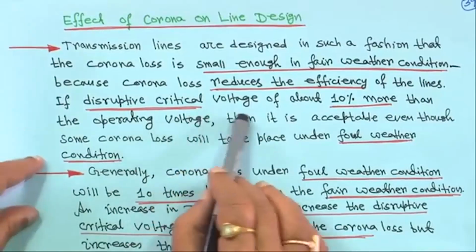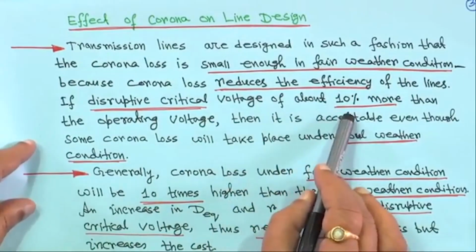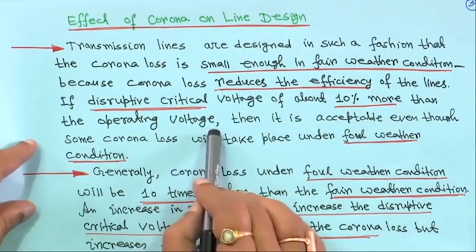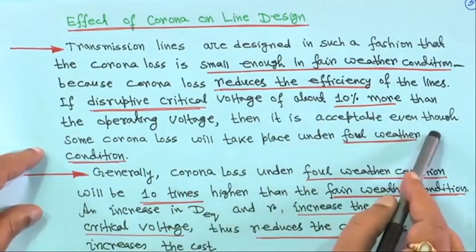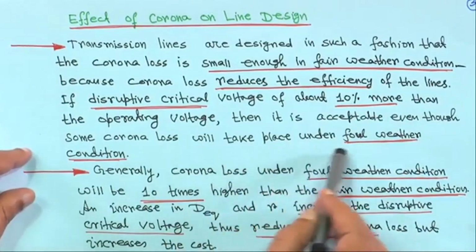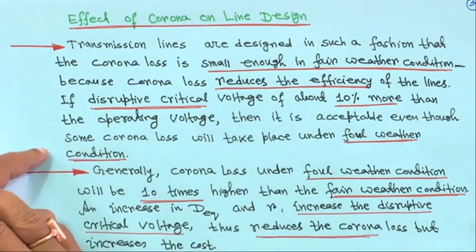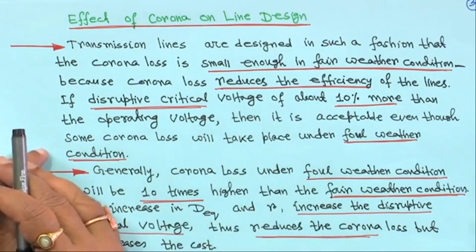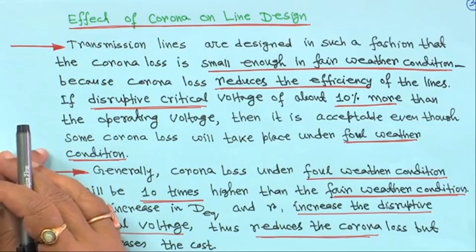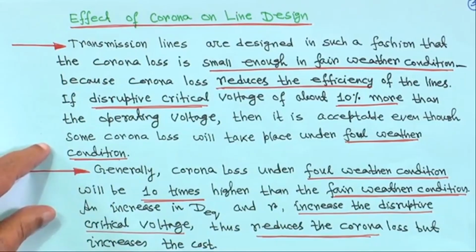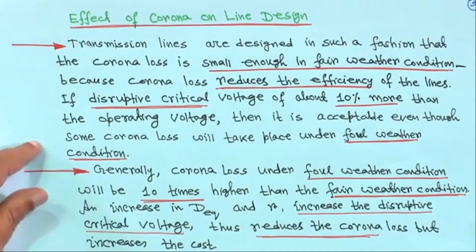If the disruptive critical voltage is about 10% more than your operating voltage, then it is acceptable, even though some corona loss will take place in foul weather condition. I mean, if your disruptive critical voltage is 10% more than the operating voltage, then still it is acceptable, even though some corona loss will take place under foul weather condition.